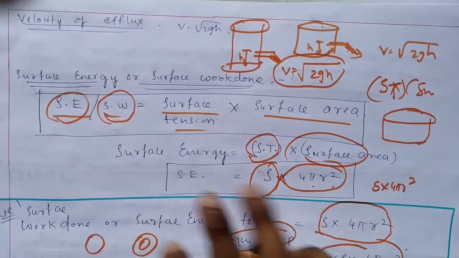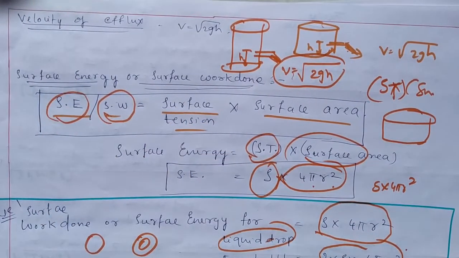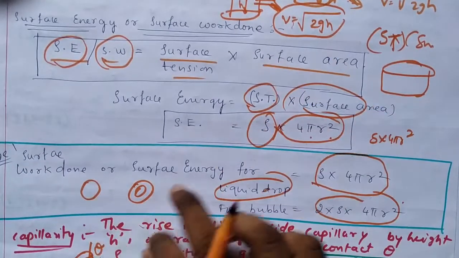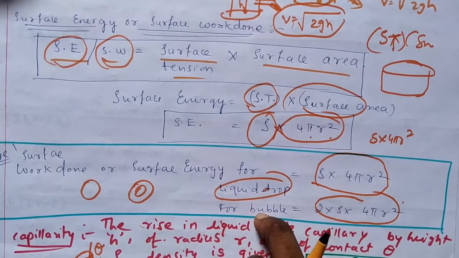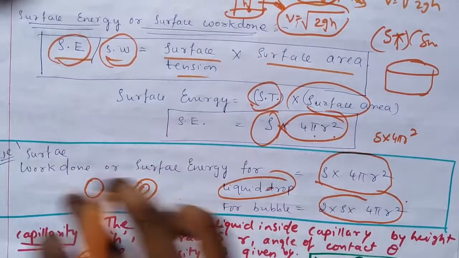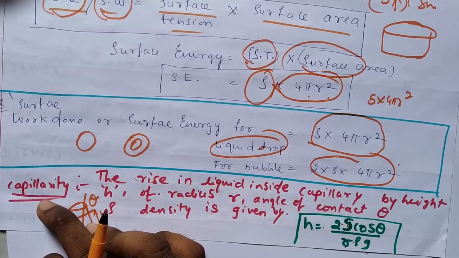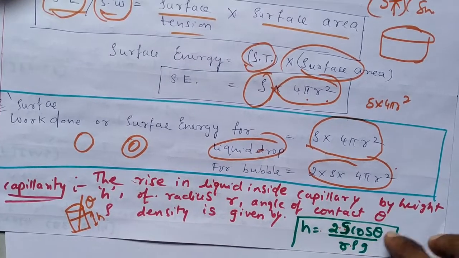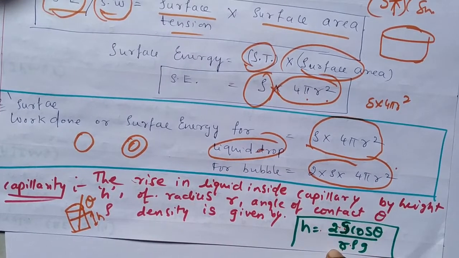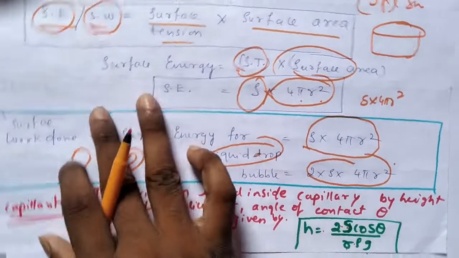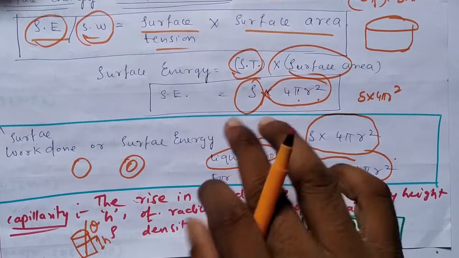We also saw velocity of efflux, and surface energy for a liquid drop and a bubble. Then we saw the height of capillary rise or downfall inside a capillary tube, that is h is equal to 2s cos theta divided by r rho g, where r is the radius of the capillary tube, rho is density, g is acceleration due to gravity, s is surface tension, theta is contact angle, and h is capillary rise or downfall.